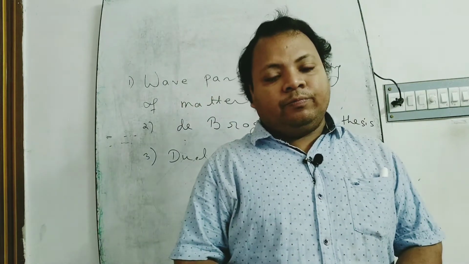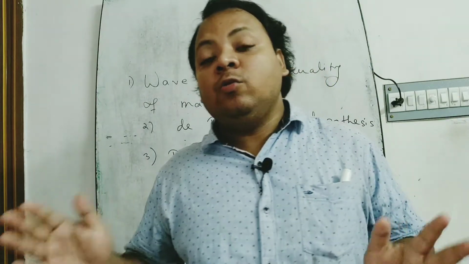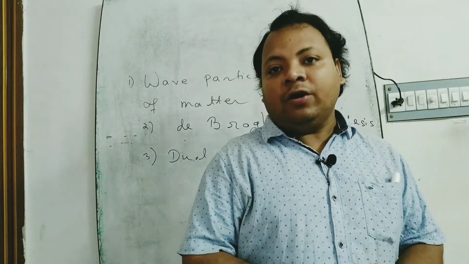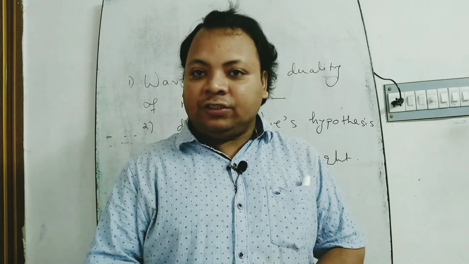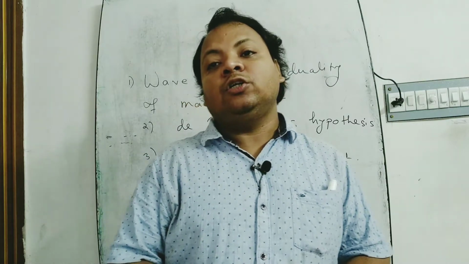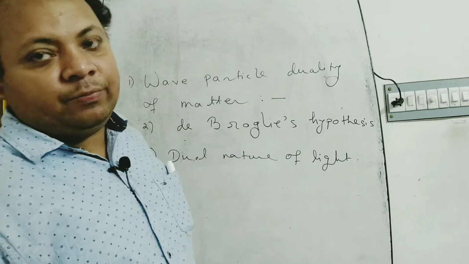De Broglie stated a hypothesis about the dual nature of light, or the wave-particle duality of matter.